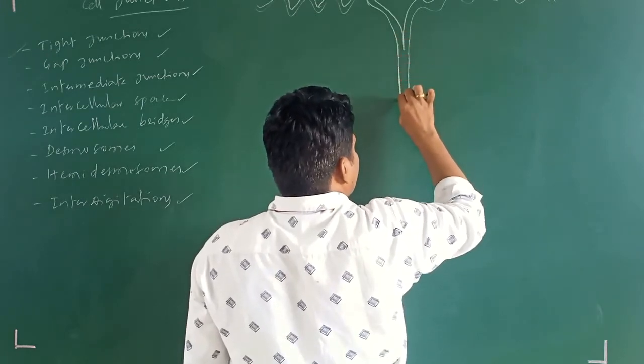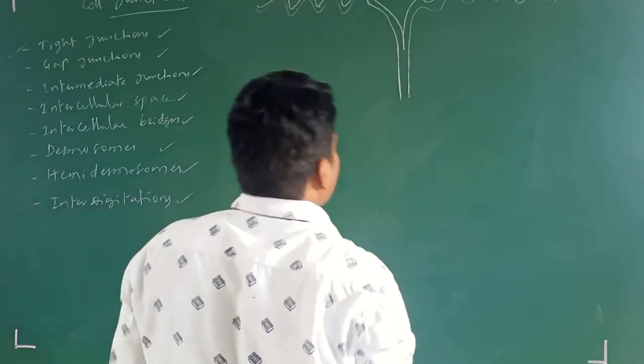Suppose you take these two epithelial cells present on the surface.